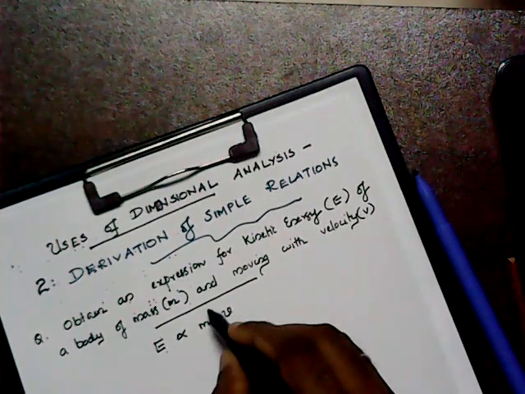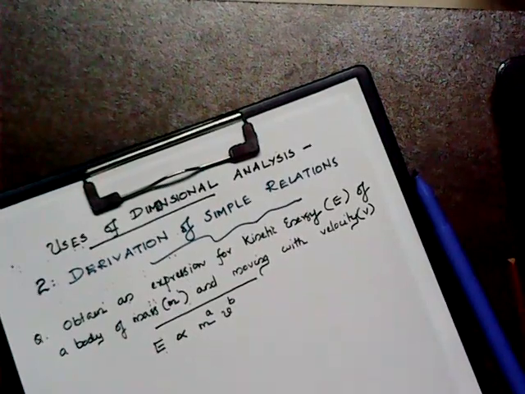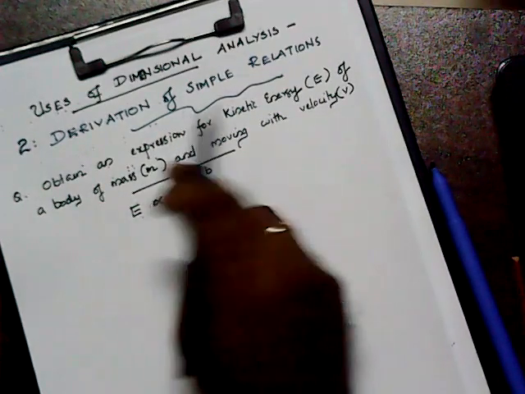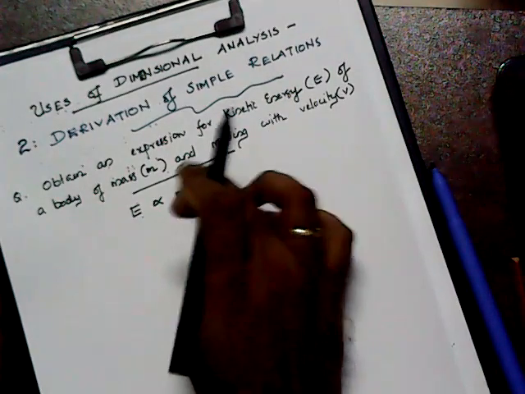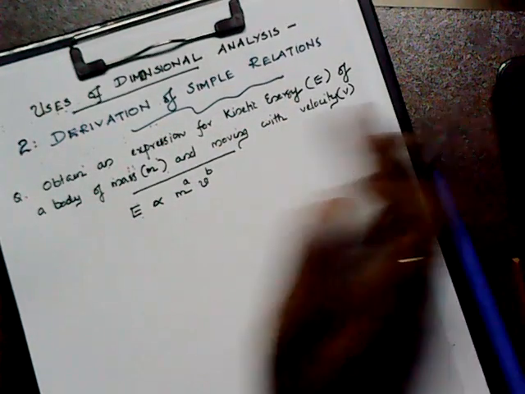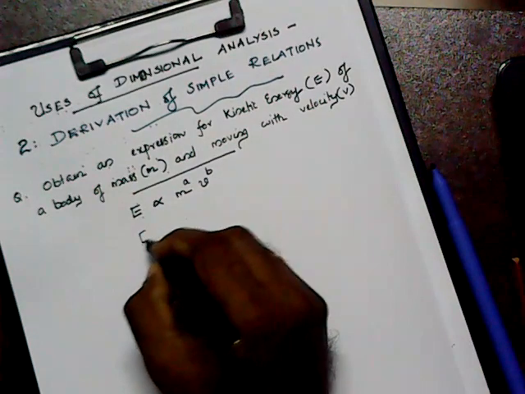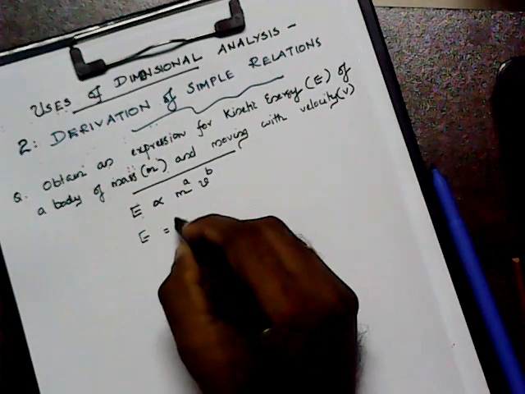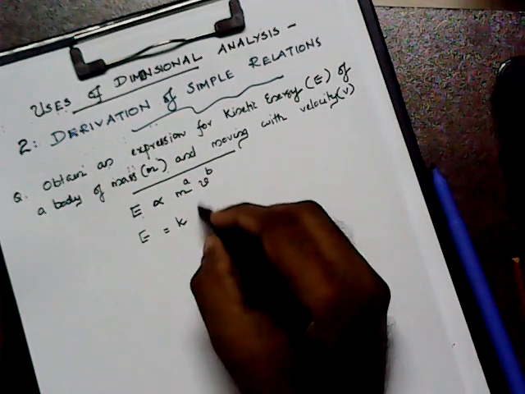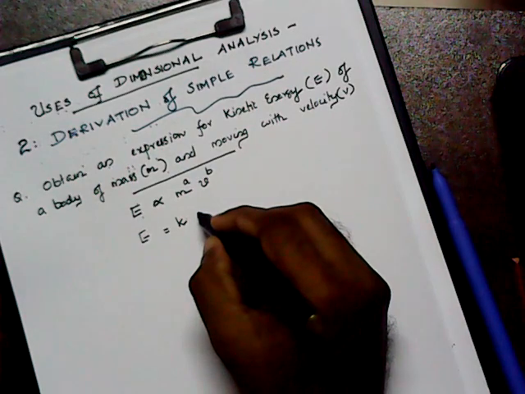But we don't know about its power. So the first step is to represent that relation with unknown powers. Then after that, you have to change that proportionality by multiplying by a numerical dimensionless constant.